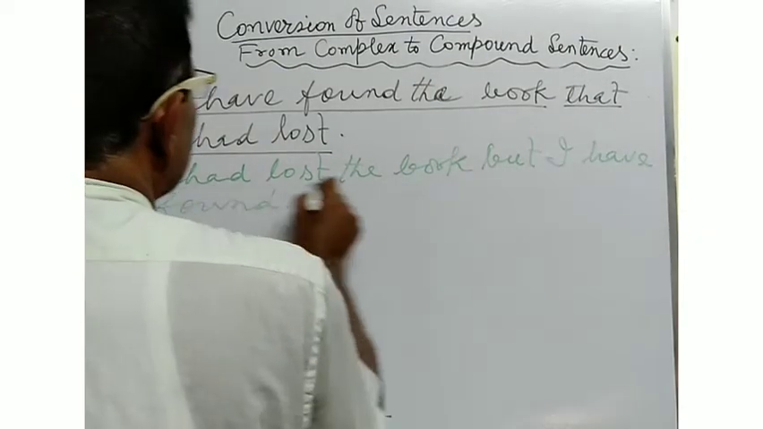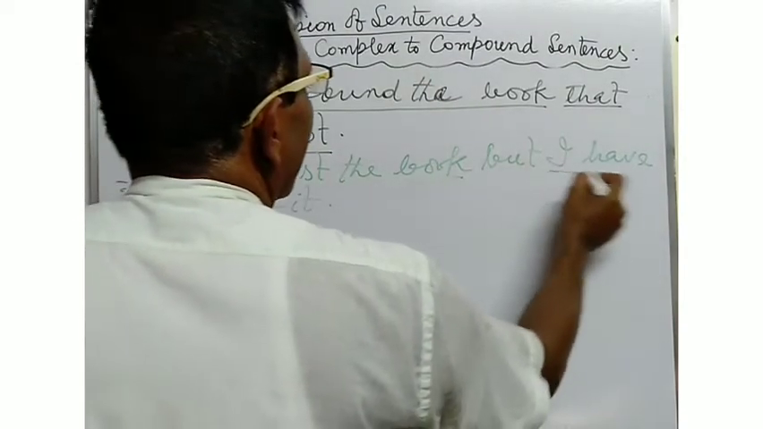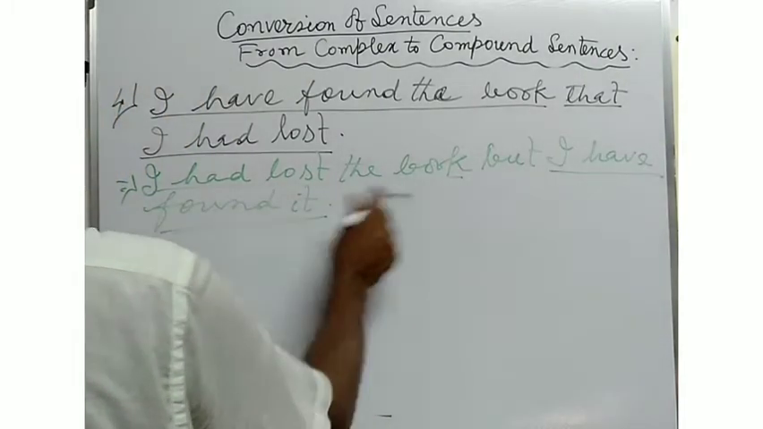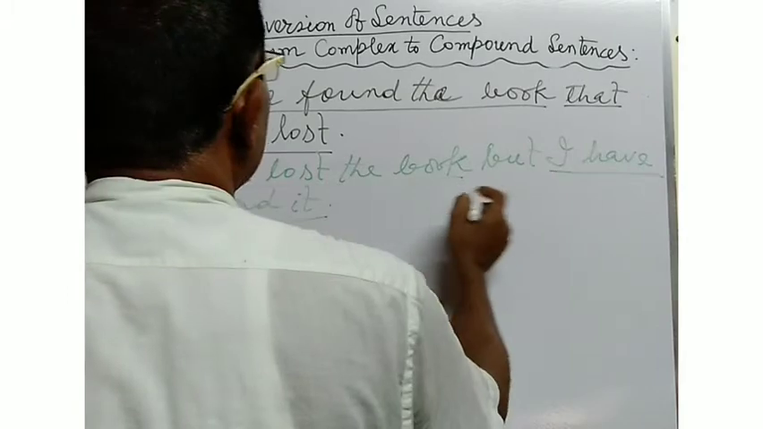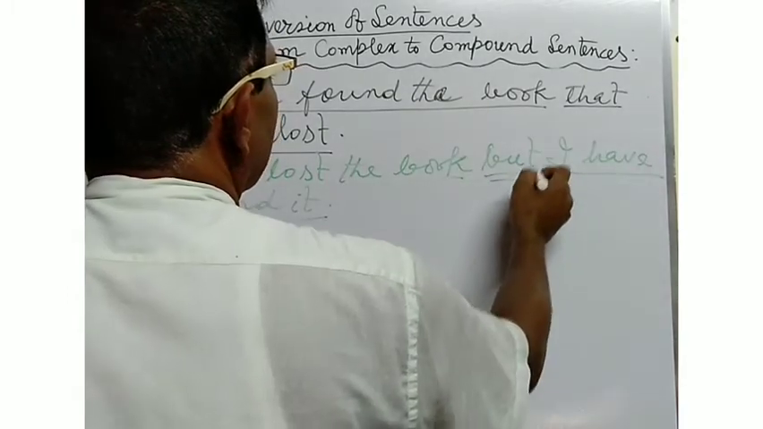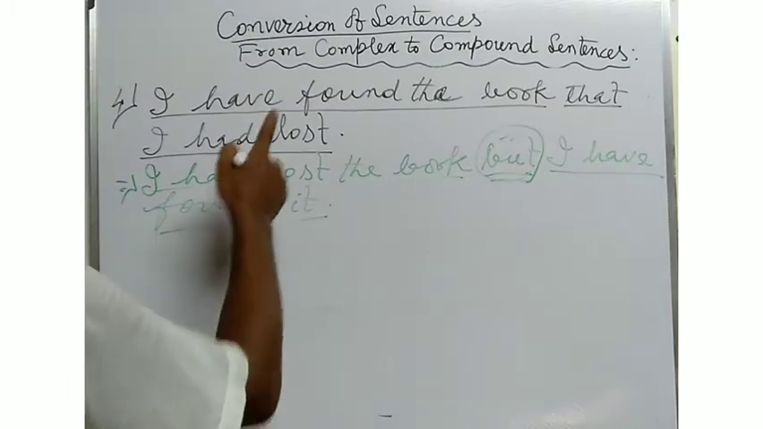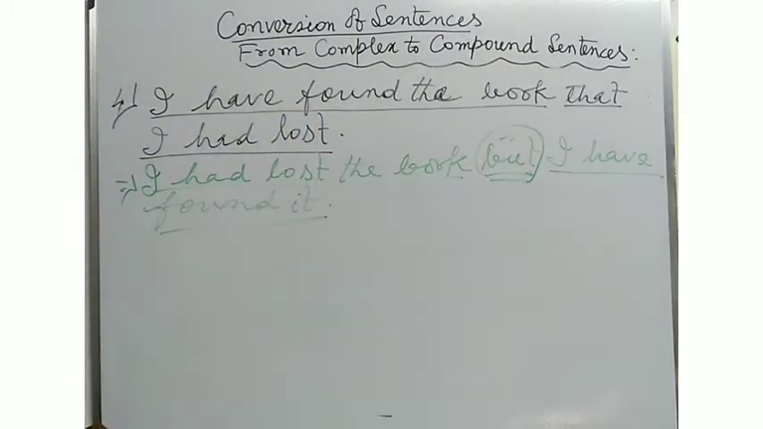Here, I had lost the book, this is a main clause. I have found it, this is also another main clause. These two main clauses are combined by the coordinating conjunction but. So in this way you will have to convert the sentence into a compound sentence. Now see another example.